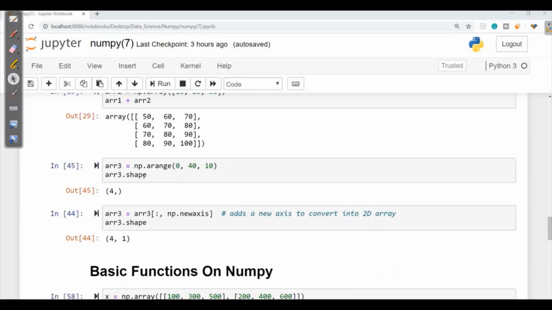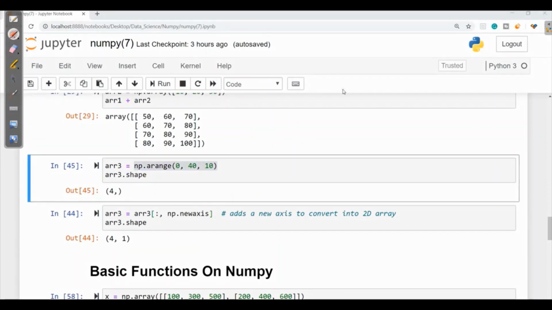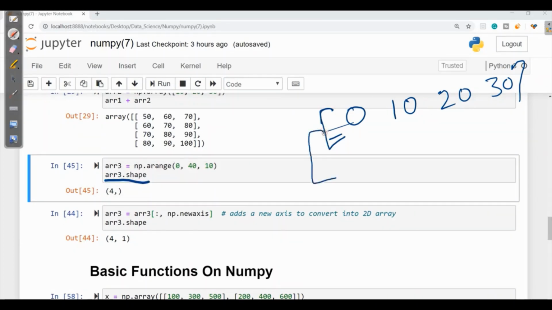Now when we see its shape, let's have this from 0 to 40. So I'll have 0, 10, 20 and 30 in the interval of 10. And when it is asked for shape, we will have the dimension, as it is 1D. So it will just give 4 for the column. So we will have just 4 comma for 1D.